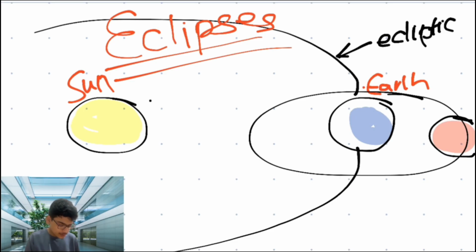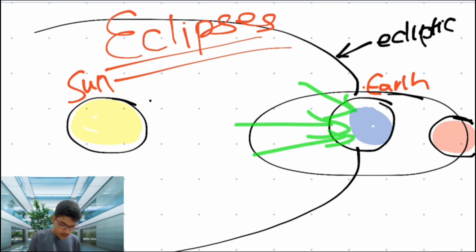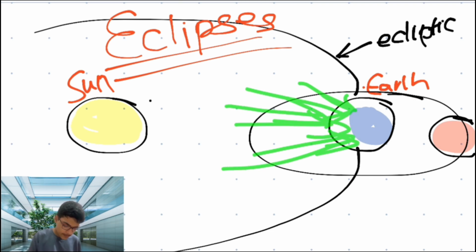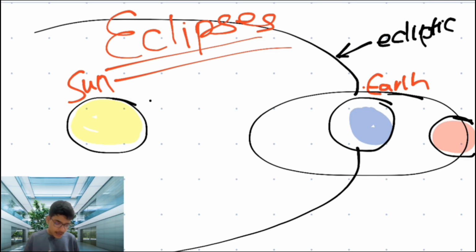Then the thing that happens is the parallel rays from the sun strike the Earth's atmosphere. Like this. And then most of the sunlight gets absorbed by the atmosphere, and some of the sunlight which remains strikes the moon's surface and paints the moon's surface red. That is a lunar eclipse for now. But actually, this is just an imaginary thing. What happens, I will tell you later.